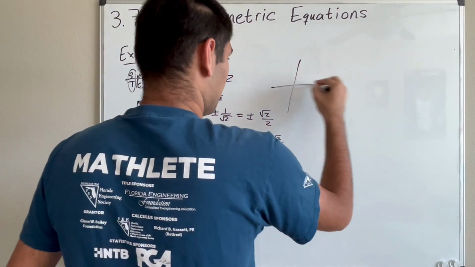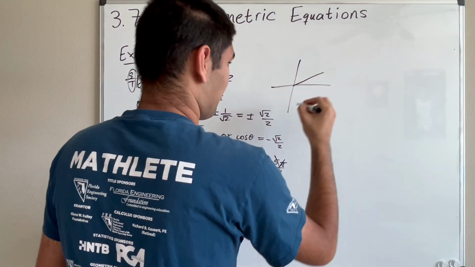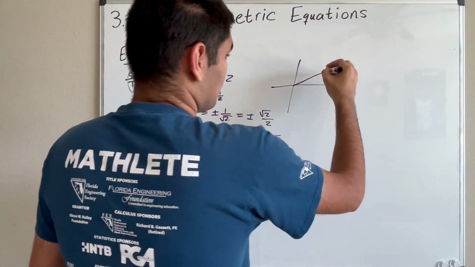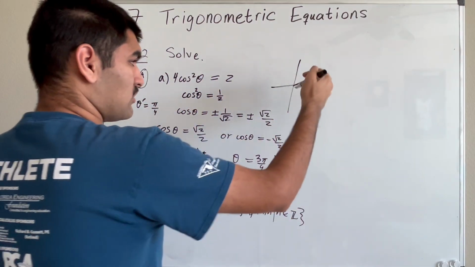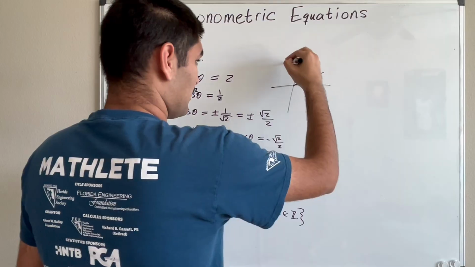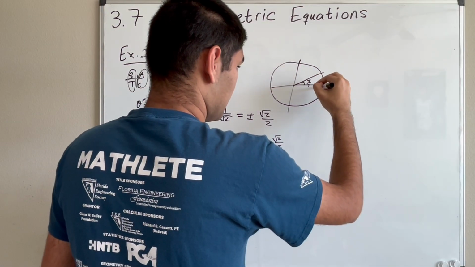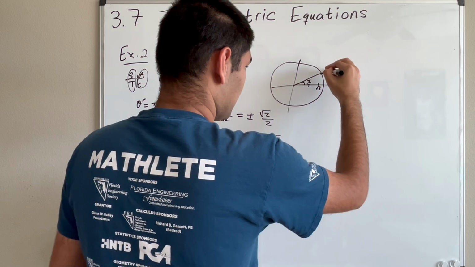So if we were to draw in the unit circle, right? So pi over 4 is right at that angle right there, right? So we know that cosine of this angle, so this is pi over 4, on the unit circle, this would be root 2 over 2 at this point.